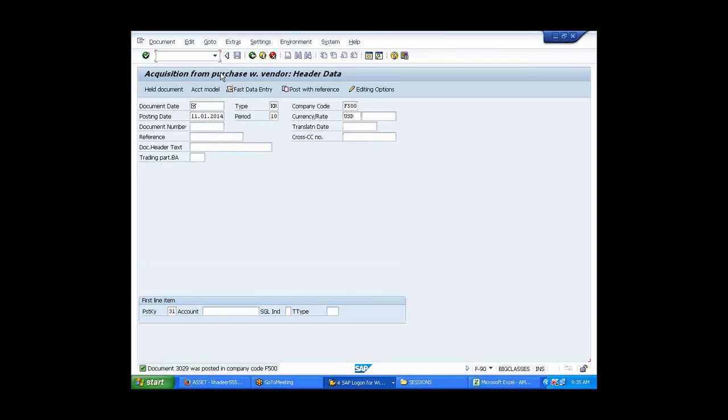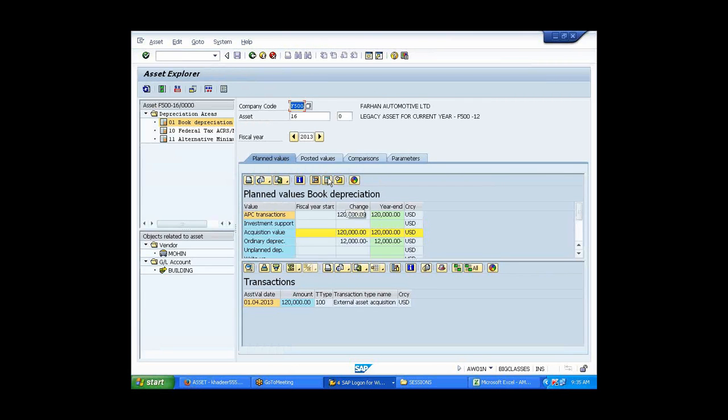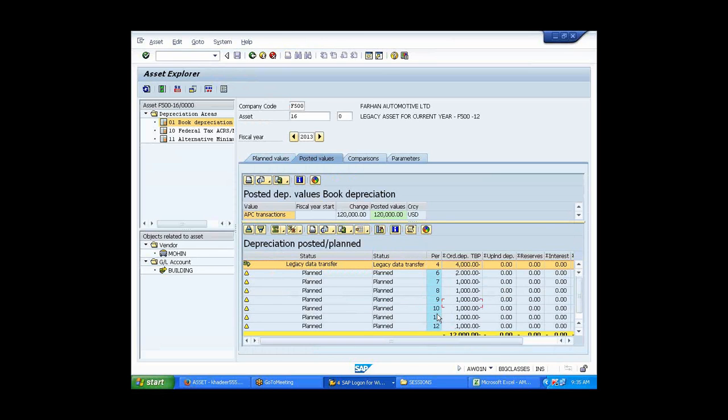Now let us go ahead and check that. AS92, 16th asset, asset values. Go to the posted values. 4000 is the old one, the legacy. All these are new ones. Yeah, I can see legacy data transfer 4,000 and others are planned. This is for the current year. Got it.